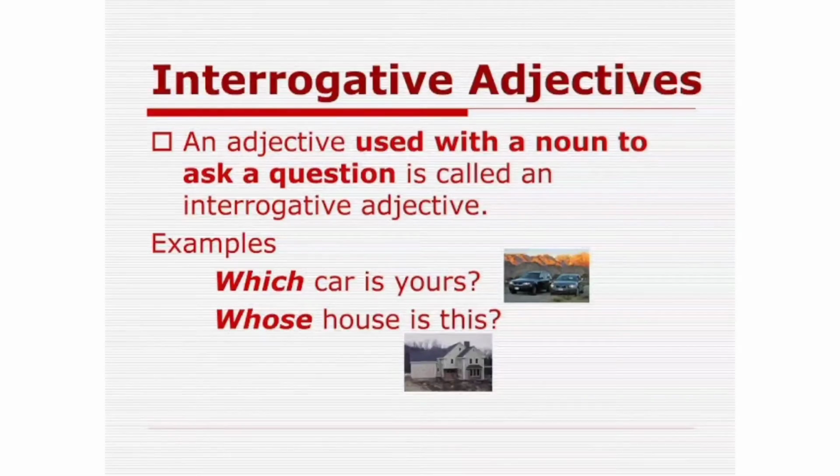Interrogative adjectives. An adjective used with a noun to ask a question is called an interrogative adjective. For example, which car is yours? Whose house is this? The words like which and whose are used to ask a question. And here they are interrogative adjectives.